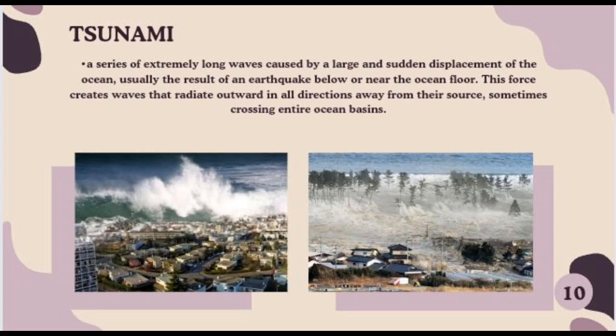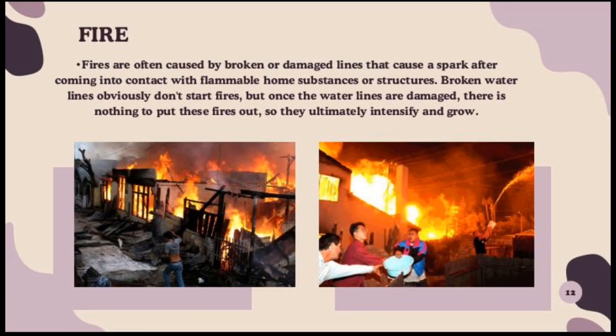Tsunami, a series of extremely long waves caused by a large and sudden displacement of the ocean, usually the result of an earthquake below or near the ocean floor. This force creates waves that radiate outward in all directions away from their source, sometimes crossing entire ocean basins. Fire. Fires are often caused by a broken or damaged line that causes a spark after coming into contact with flammable home substances or structures. Broken water lines obviously do not start fires, but once the water lines are damaged, there is nothing to put the fire out, so they ultimately intensify and grow.